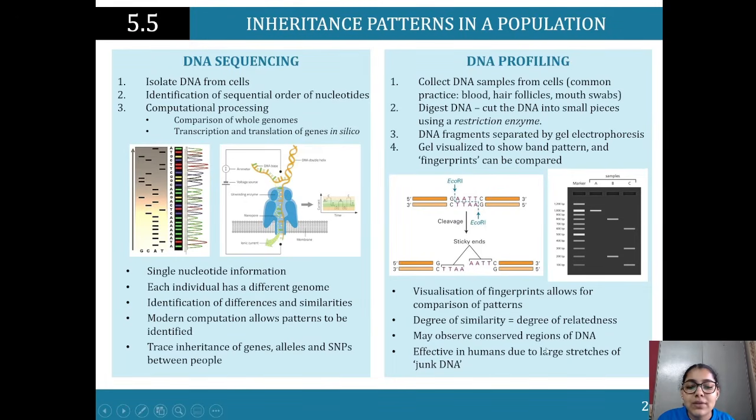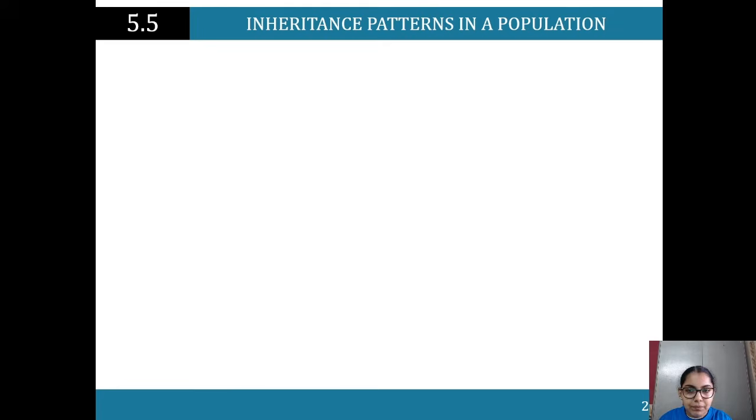So we may observe conserved regions of the DNA, and it's effective in humans due to large stretches of junk DNA. We'll be talking a bit more about junk DNA in module 6 as well, but we do see that it's effective in humans because of the uniqueness of the DNA.